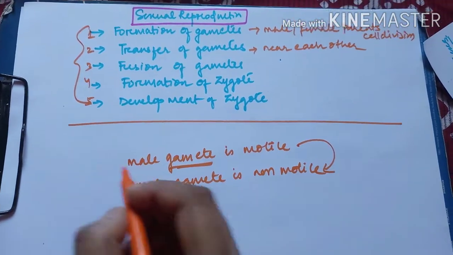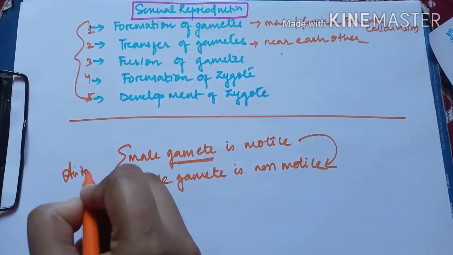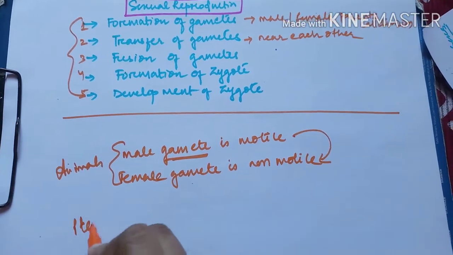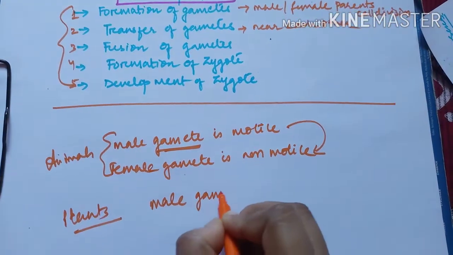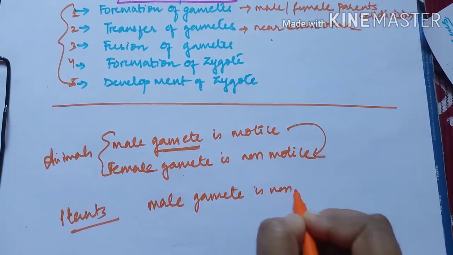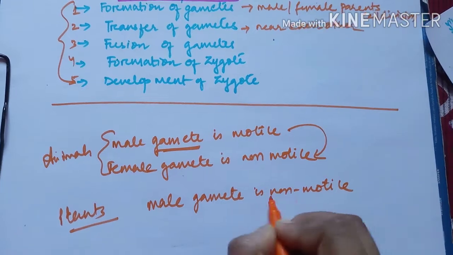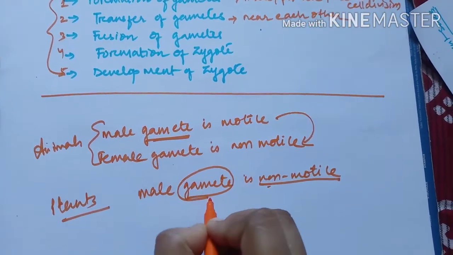Now that was about animals, but in case of plants, the male gamete is non-motile. You have to remember this. Hence this gamete requires a covering.